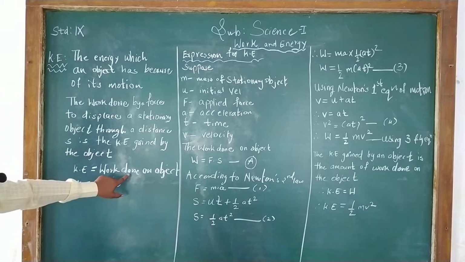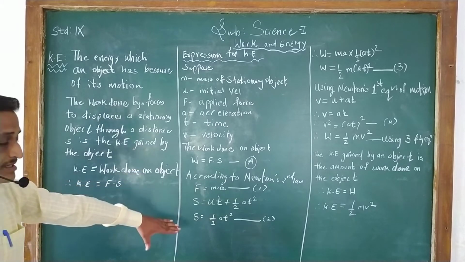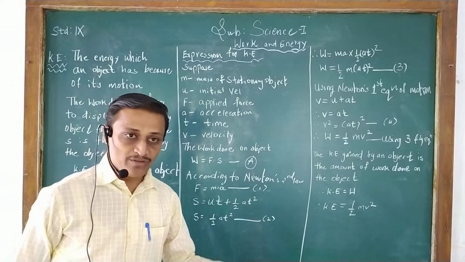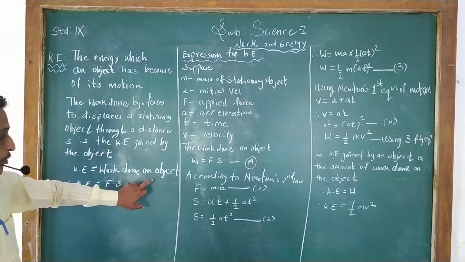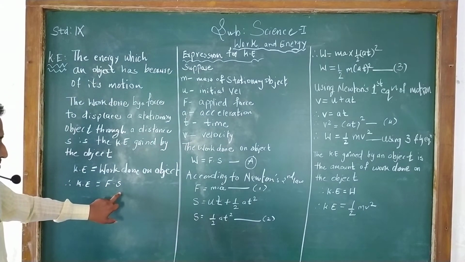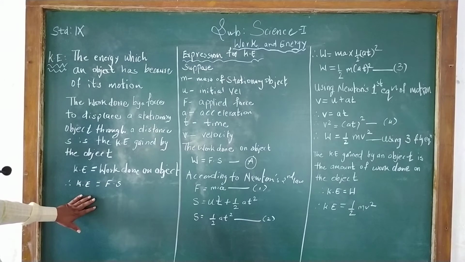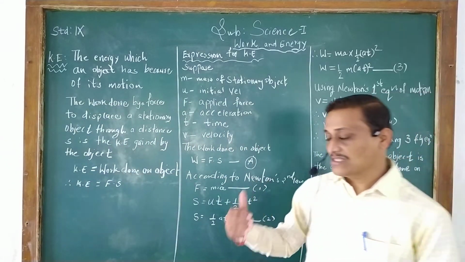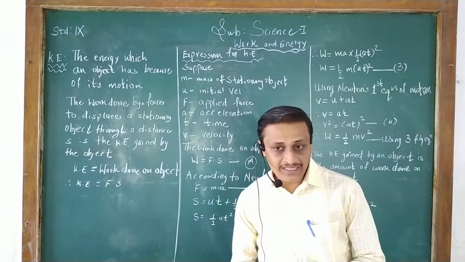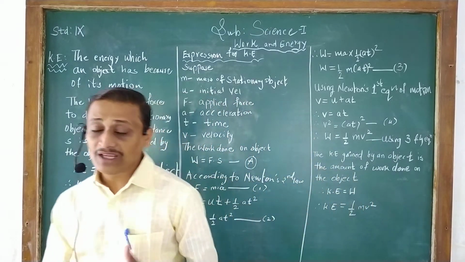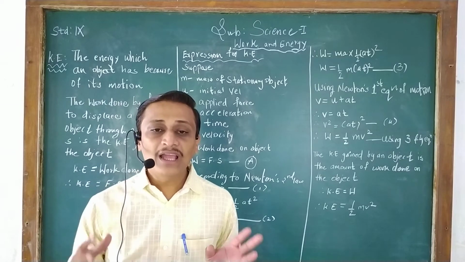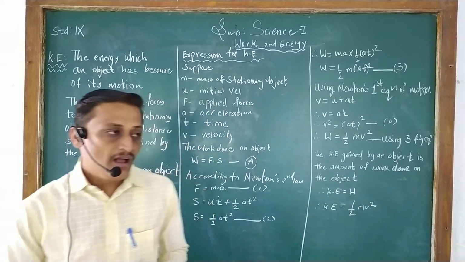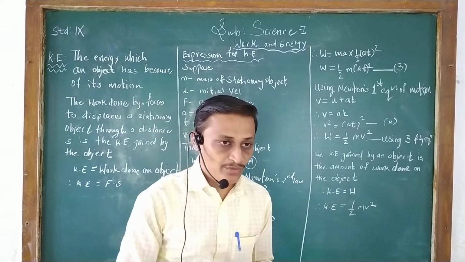So kinetic energy is the work done on the object. You know the definition I told you in the previous period: the work done formula is force into displacement, and that is equal to kinetic energy. Now there is an expression for kinetic energy, but before going through it, we have to suppose some quantities, and after that we will derive the equation.